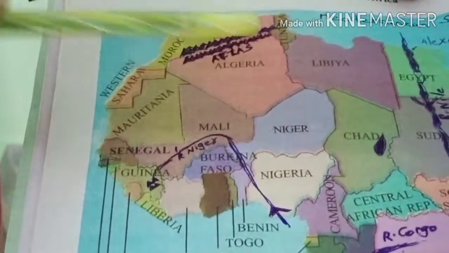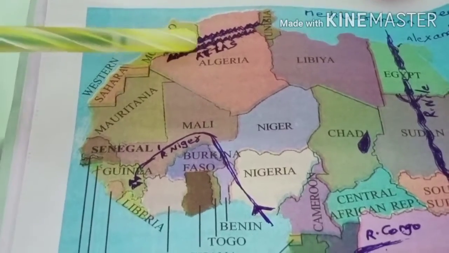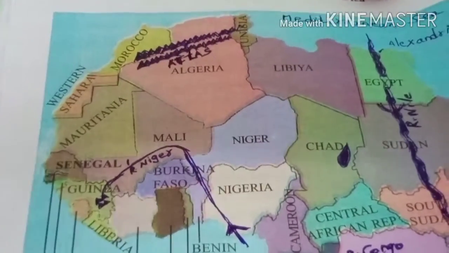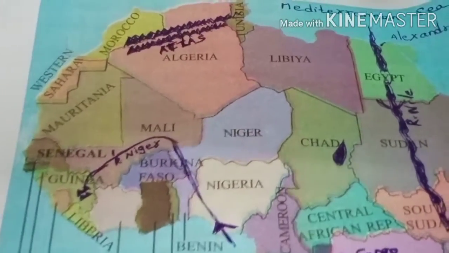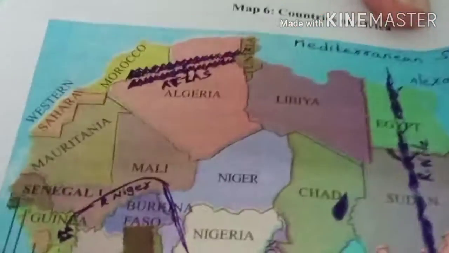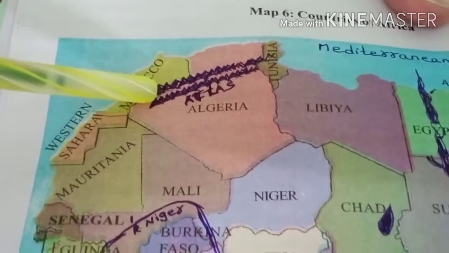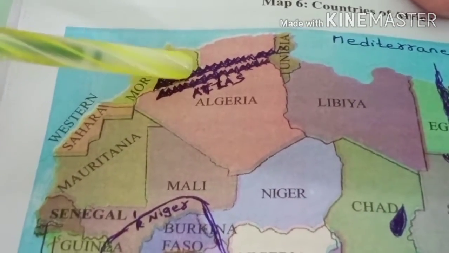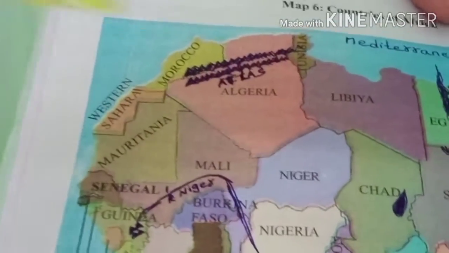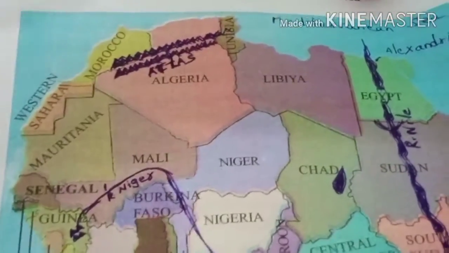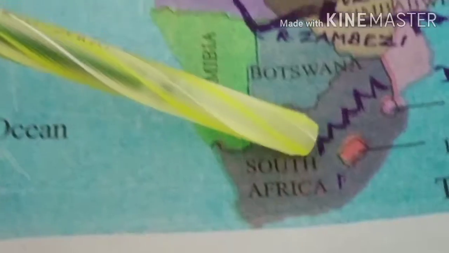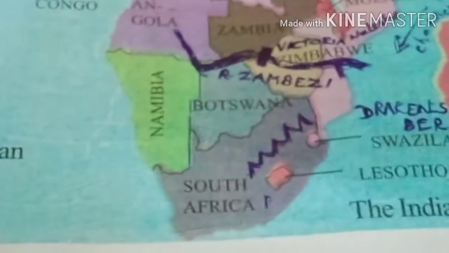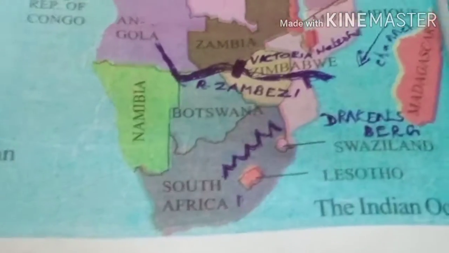Why are they folded mountains? As the mountains are in folded form. How are these folded mountains formed? When the pressure under the earth is more, then the land rises above and is formed as a fold mountain called folded mountain. The third important mountain in the Africa continent is Drakensberg mountain, found in South Africa.